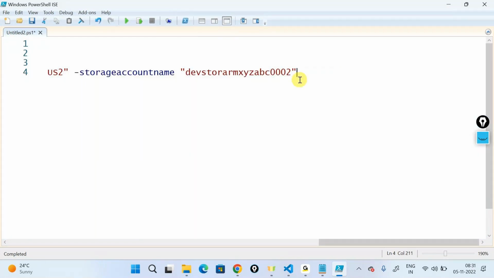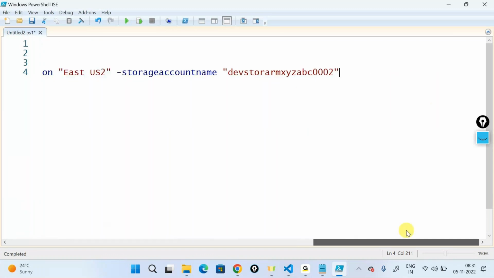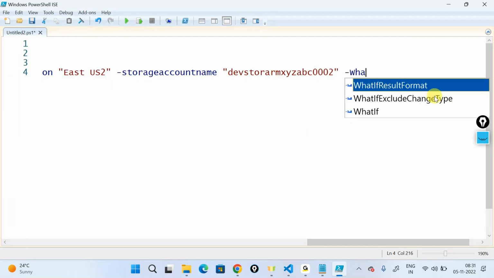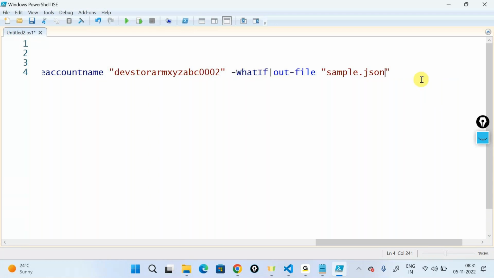One more question is how can we redirect this output to a file so that we can share it with the team? Right. So you can say what if, and you can put a pipe here, let's say out-file. You can send it to a file out here into the same directory. So you can say sample.json or sample.txt, whatever it is.